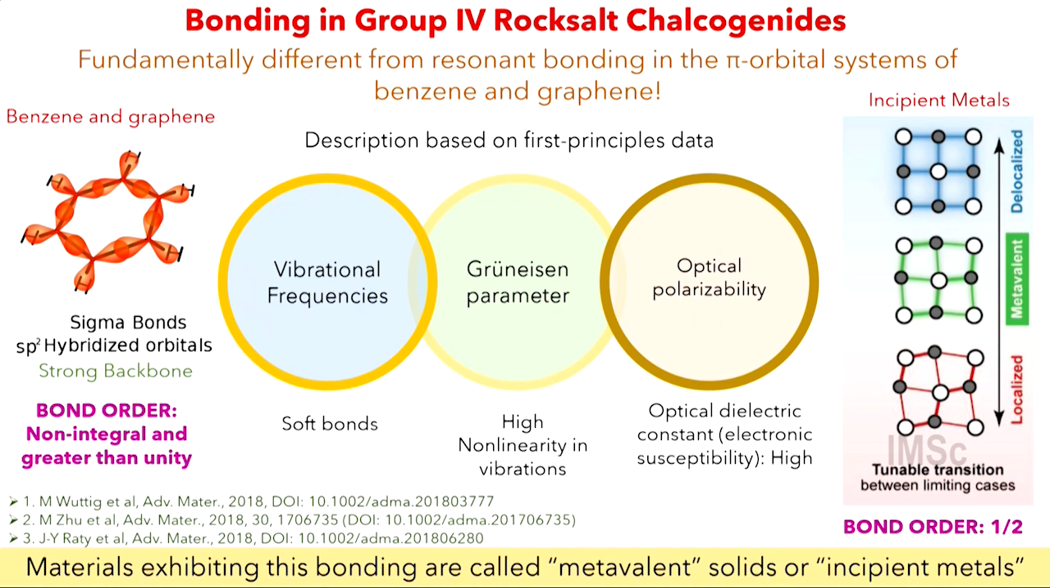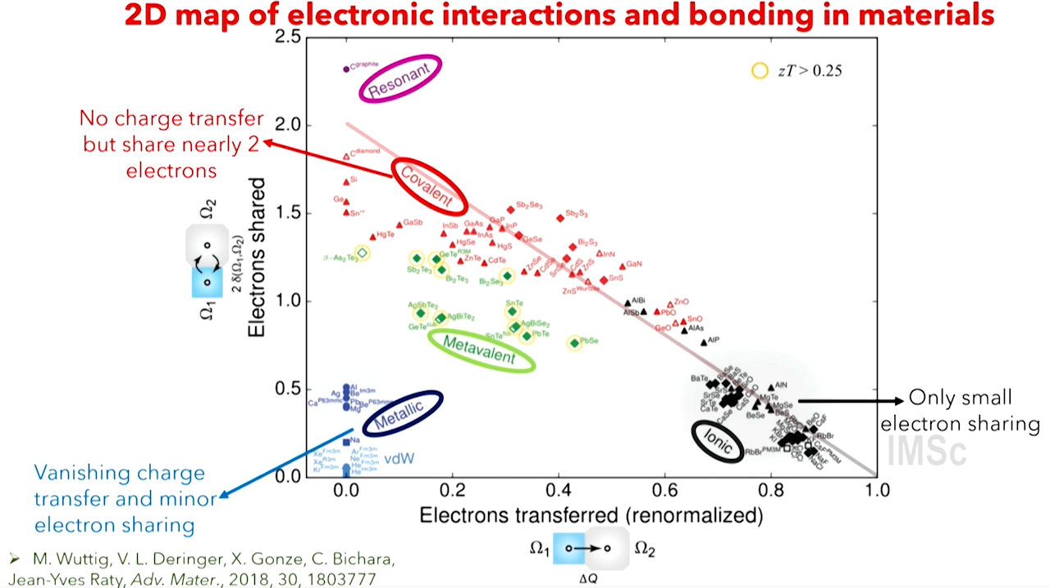And in this sense, you have basically delocalization of electrons as well as structural distortions which come about to give ferroelectric type things. So there was an attempt in 2018, and this is where they proposed the name of this new type of chemical bonding, called metavalent bonding.